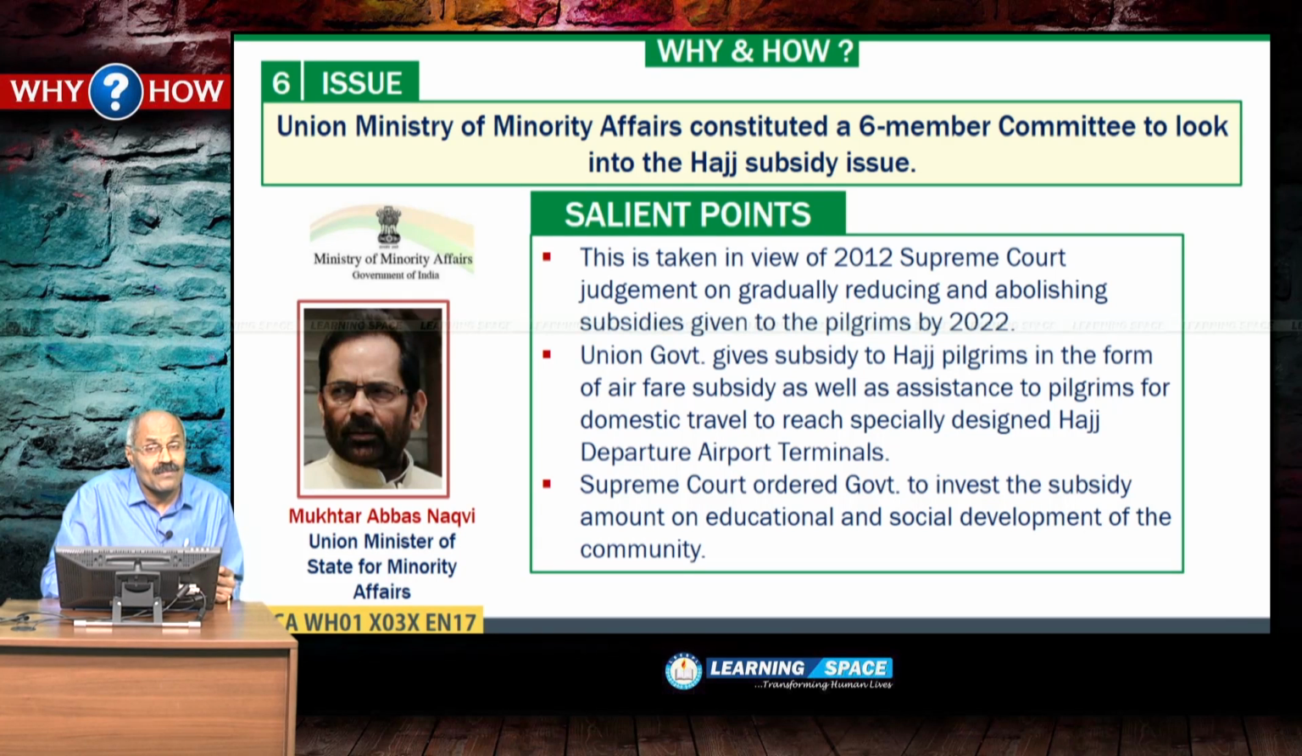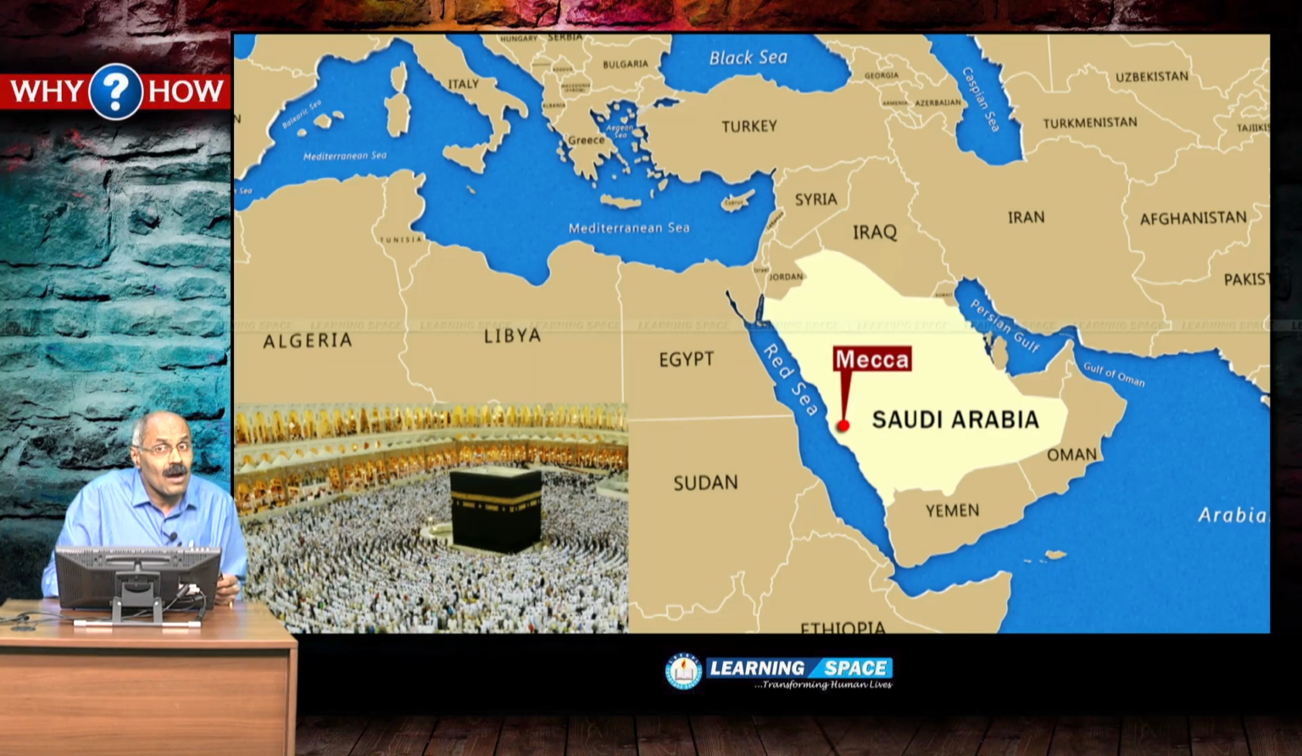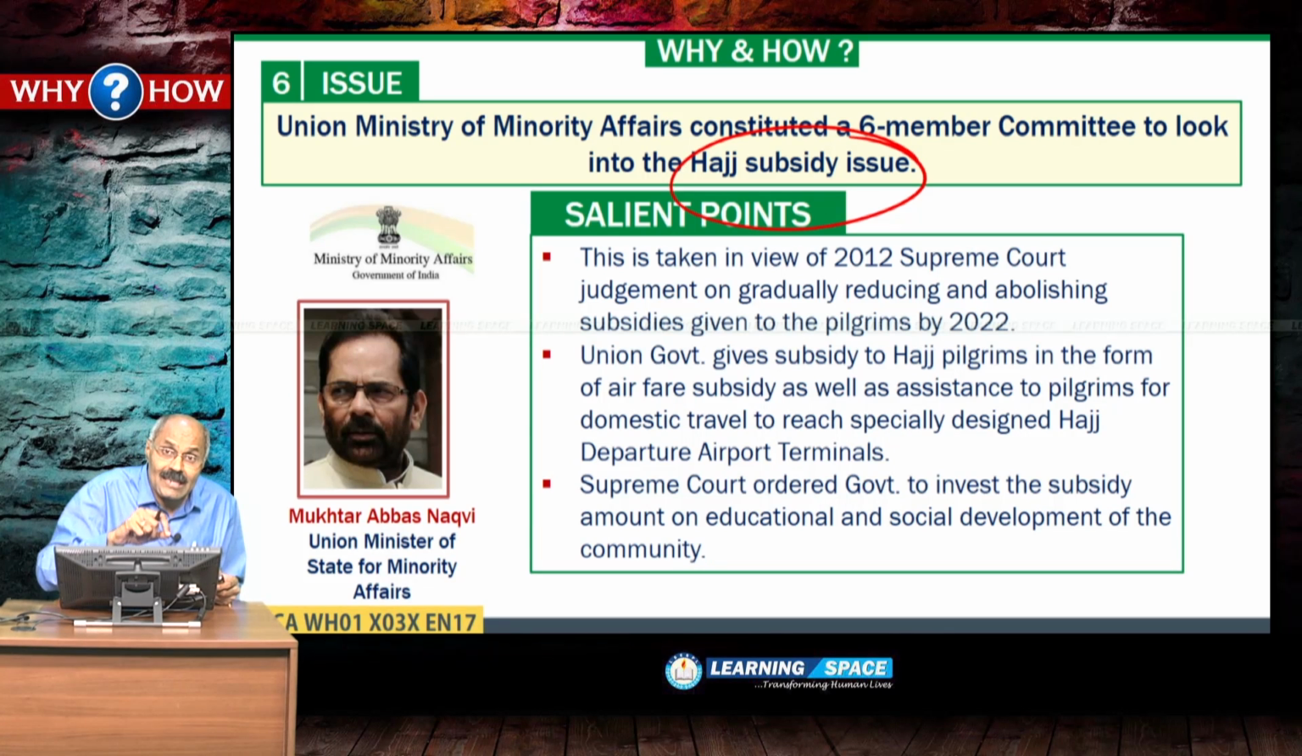Union Ministry of Minority Affairs constituted a 6-member committee to look into the Hajj subsidy issue. What is Hajj? Hajj is a pilgrimage to Mecca. Here this is Mecca, a place in Saudi Arabia. This is a highly sacrosanct place, or you can say Muslims' life ambition is to go to Mecca. So Hajj pilgrimage is nothing but going to Mecca, the Muslim pilgrim center, and the government is giving a subsidy for the pilgrims who are going to Hajj, or you can say Mecca in Saudi Arabia.